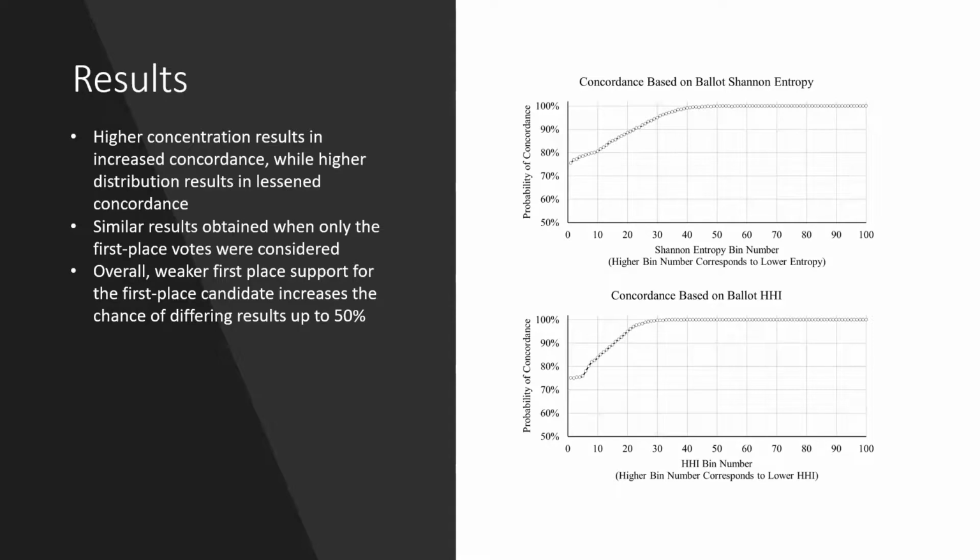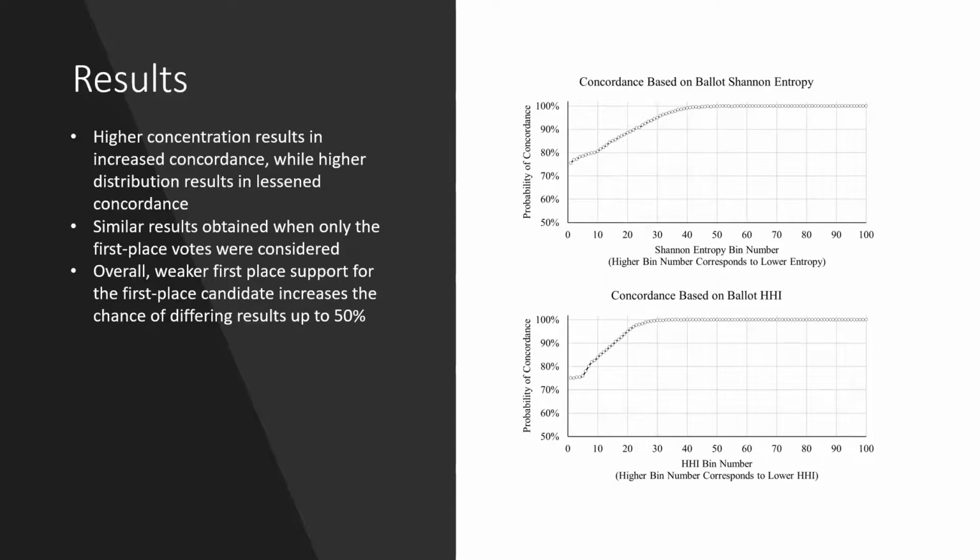However, small bin numbers mean we have very distributed candidates, so there's a much higher chance of a different winner, definitely higher than 0%. In some cases, there's almost a 1 in 4 chance that one of the first place candidates will be usurped by a second place candidate.